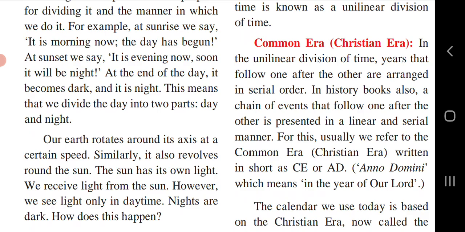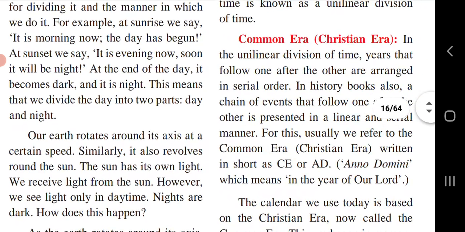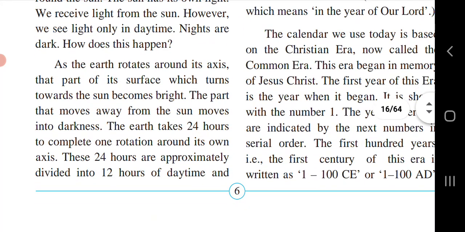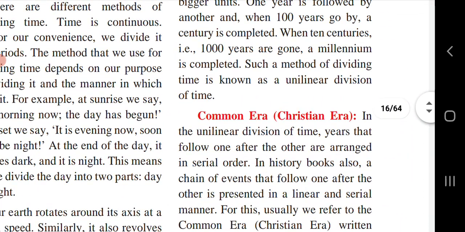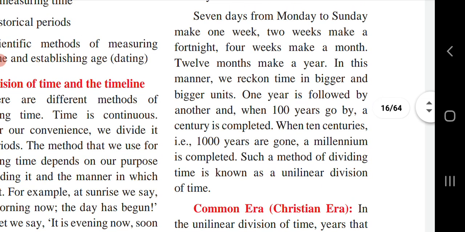7 days make 1 week, 2 weeks make a fortnight, and 4 weeks make a month. 12 months make a year, 100 years make a century, and 10 centuries make a millennium. This method of dividing time is known as unilinear division of time. In unilinear division, the years are arranged in a serial order, so this division of time is known as a Common Era or Christian Era, CE.